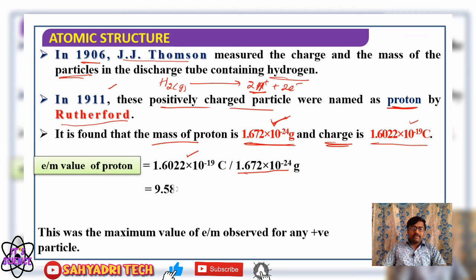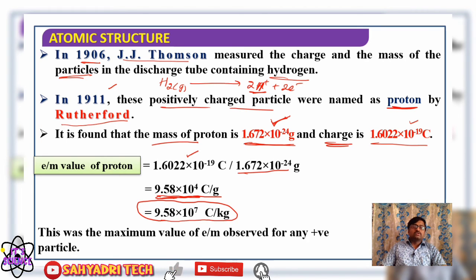If you simplify it, it will be around 9.58 into 10 raised to 4 coulombs per gram, or 9.58 into 10 raised to 7 coulombs per kg. Please remember, it is the charge to mass ratio of a proton, that is the H plus ion.